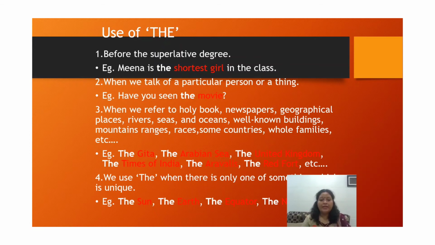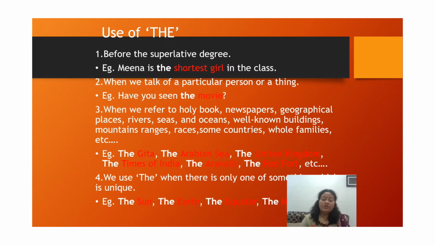For example, Meena is the shortest girl in the class. Here shortest is a superlative word, girl is a noun. The before the noun is specifying that the noun is in a superlative degree. That is the reason the is a determiner for this noun.